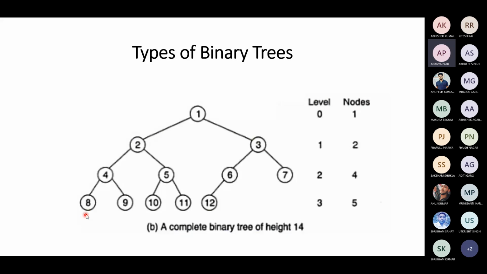This has two null links. Left child is null, right child is also null, right? For node 8, left child is also null, right child is also null. For 9, left child is also null, right child is also null. So likewise, you count 1, 2, 3, 4, 5, 6. We have 6 leaf nodes.